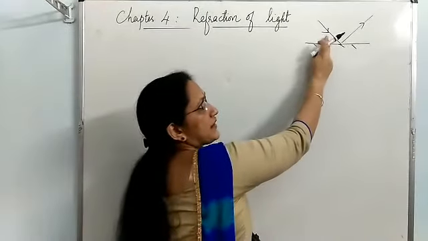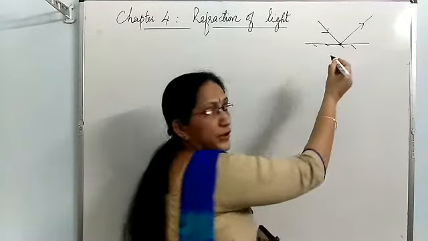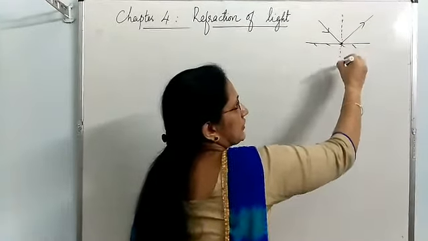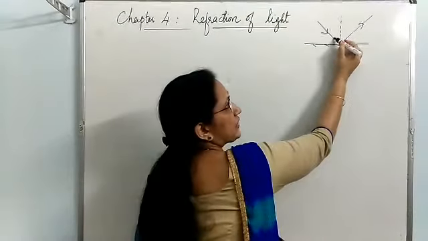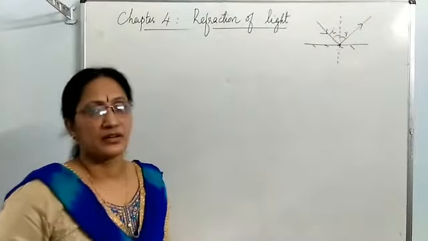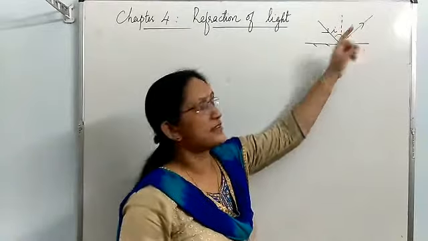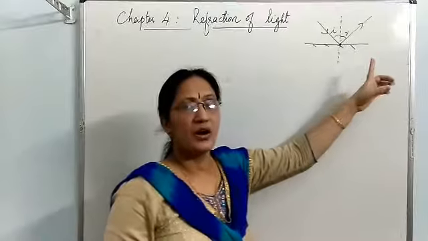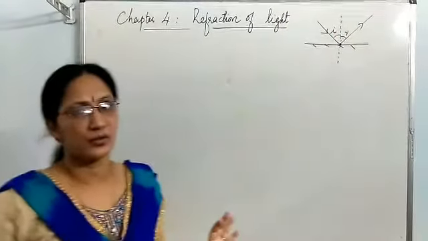We call these rays the incident ray and reflected ray, and this point is called the point of incidence. And here if you draw a perpendicular line to the mirror, it is called the normal, and this angle is known as the angle of incidence, and this is the angle of reflection. In case of reflection, angle of incidence is always equal to angle of reflection, whether it is a plane mirror or a spherical mirror. In all cases, angle i and angle r are equal.